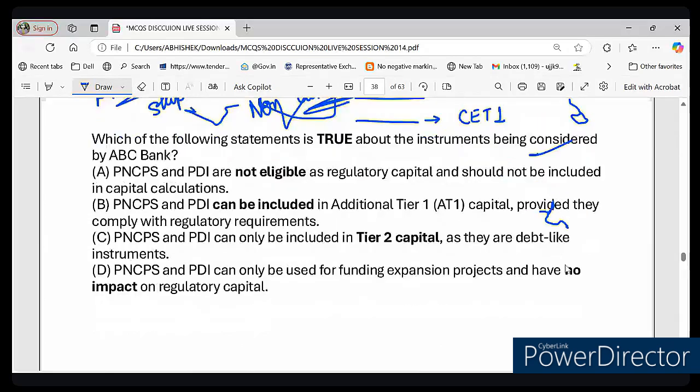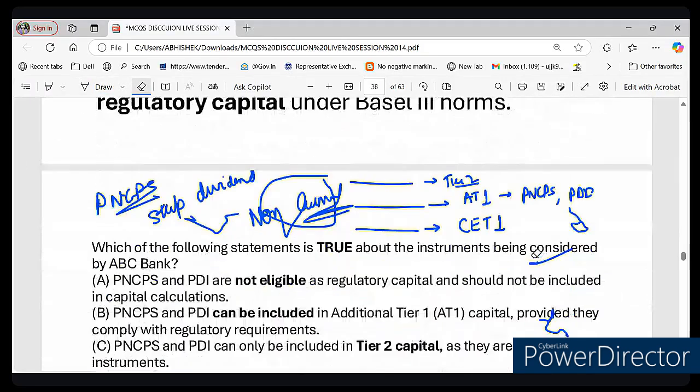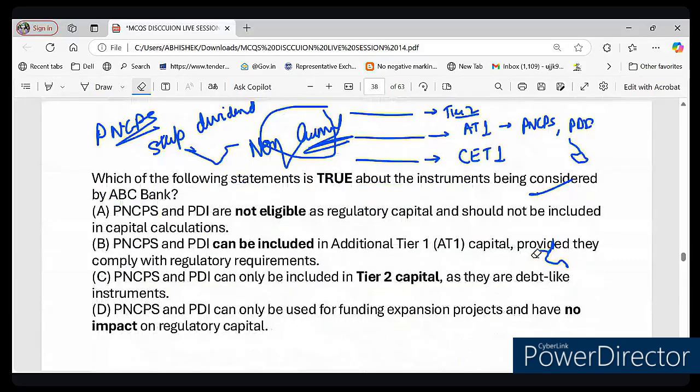Now my third question is, does PDI have to include a loss absorption feature like write down or conversion to equity? Yes or no? The answer is yes, because Basel III requires PDI to absorb loss in financial distress. So now let's answer this question.